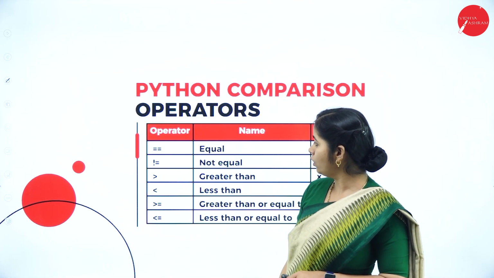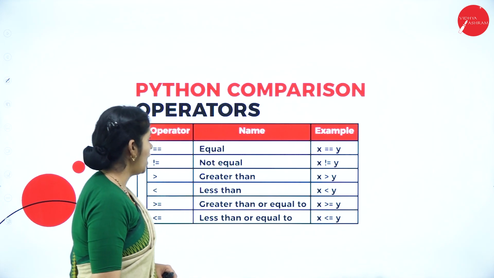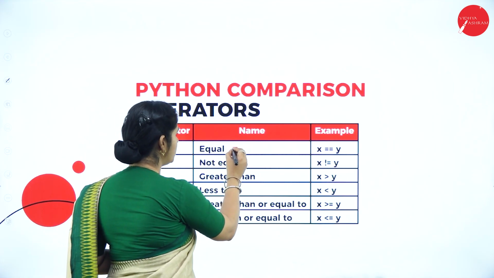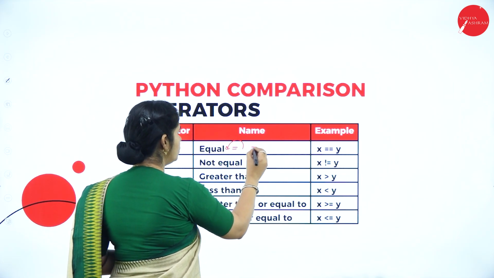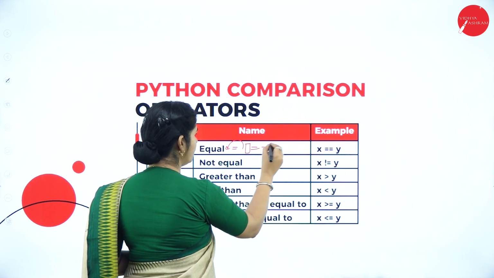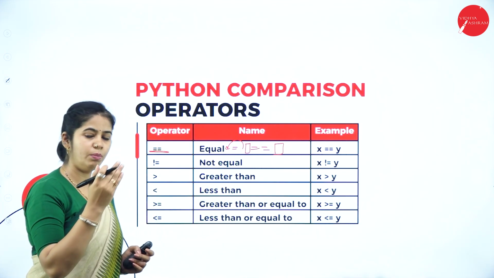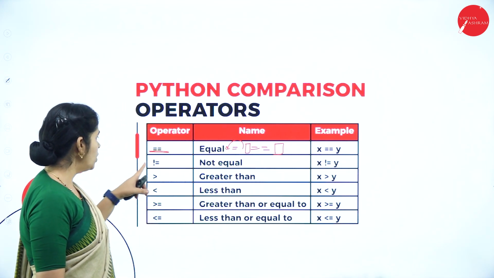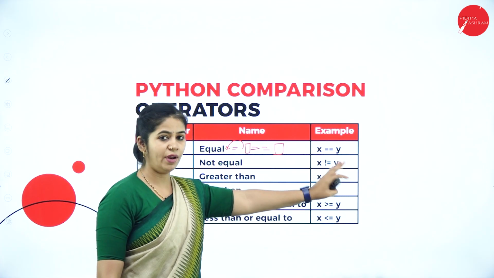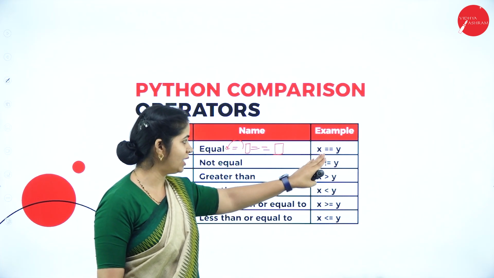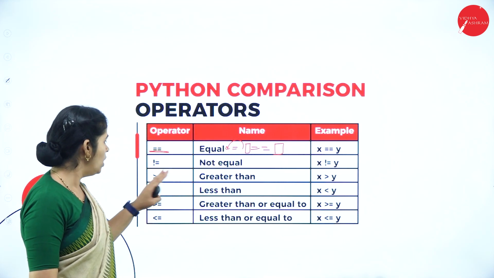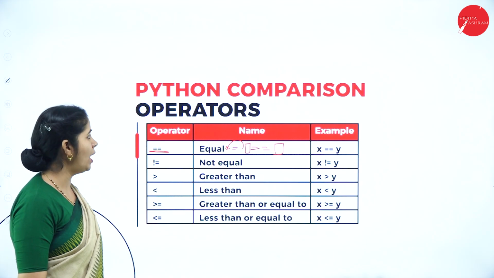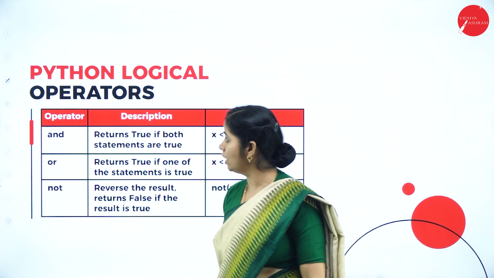Next what we have is Python bitwise operator. What we have next is comparison operator, that is double equals to. If we use a single equals to, it will assign a value. If we use a double equals to, it will compare the left hand side value with the right hand side value. Here x is compared with y. Then not equals to, where left and right variables are compared, whether it is equal or not equal, greater than, less than, greater than or equal to, and less than or equal to. These are some of the comparison operators we are using in Python.